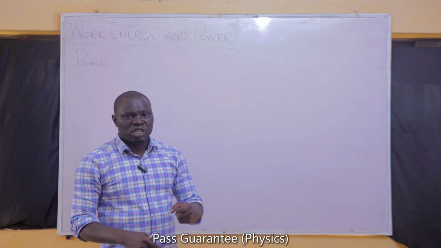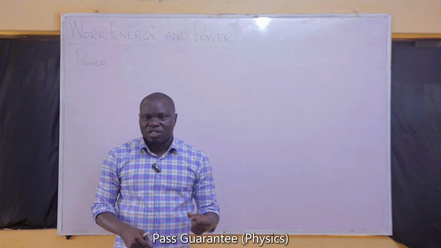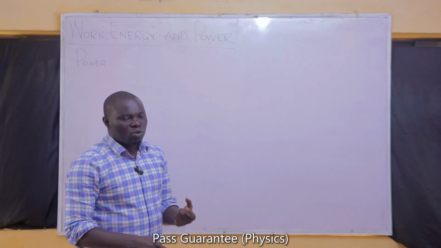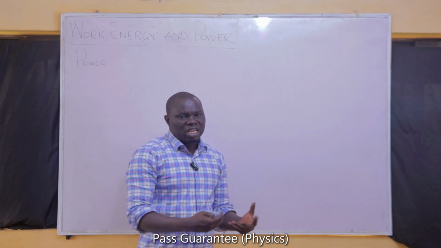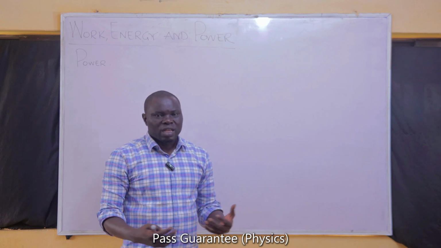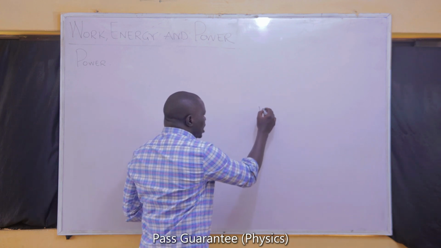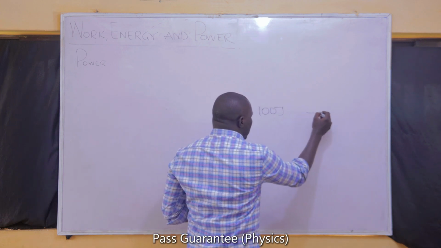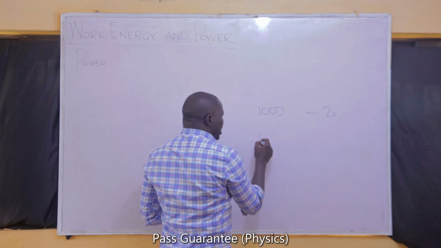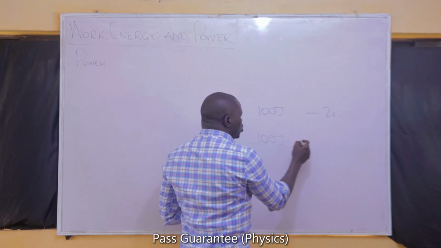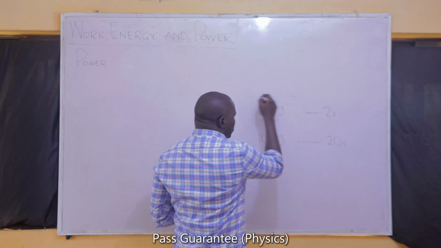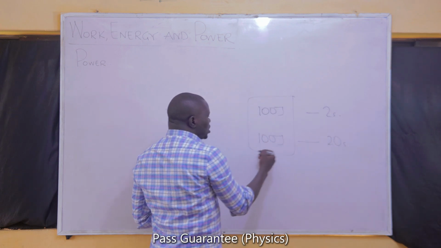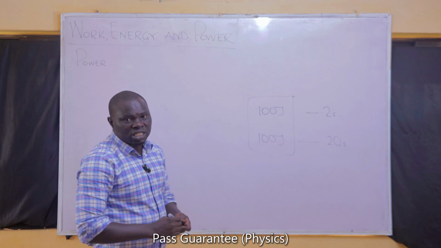Somebody will definitely do it faster or ahead of the other person. In that case, power is what helps us to bring the time component into the work that we do. Are you a person that can do a work of 100 joules in just 2 seconds? Do you have another person that can do that same work, 100 joules, in 20 seconds? In both cases, they are doing the same work, but obviously, they are not using the same power.